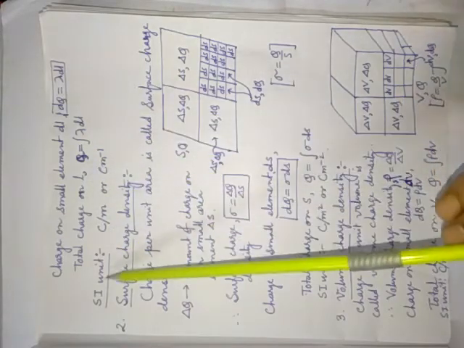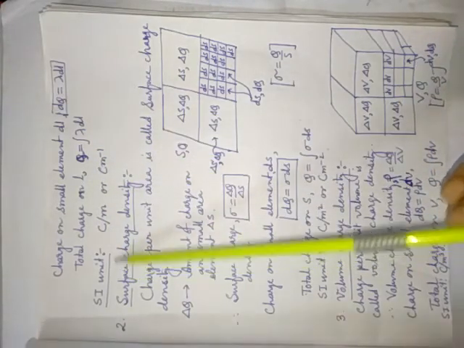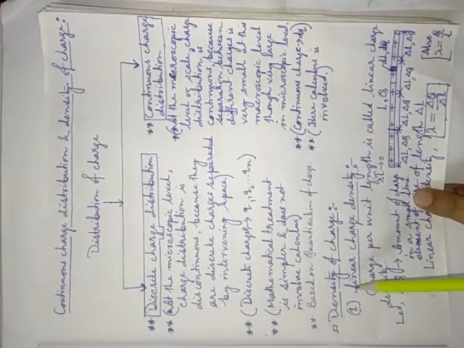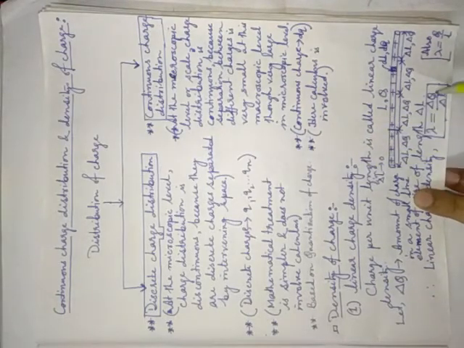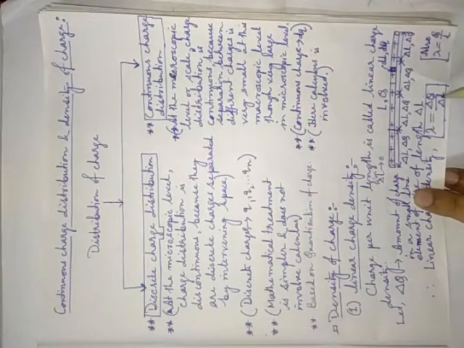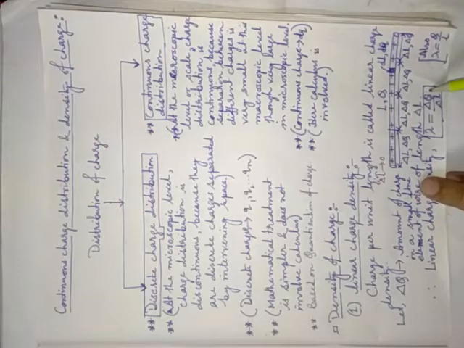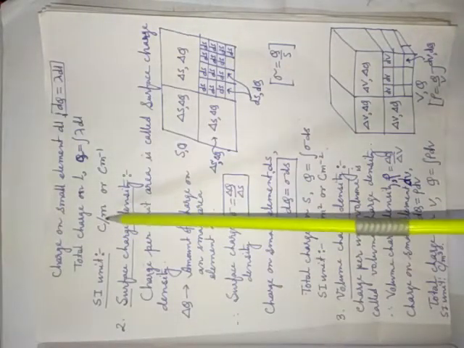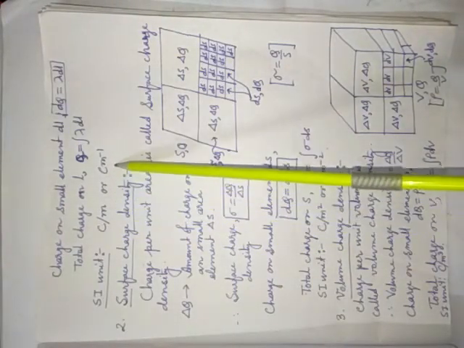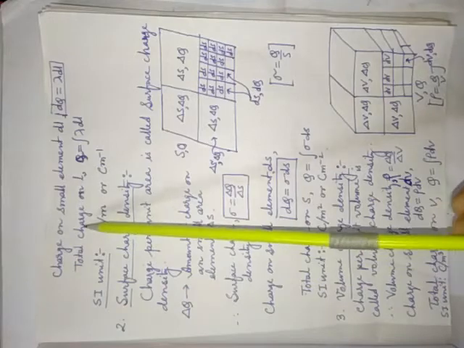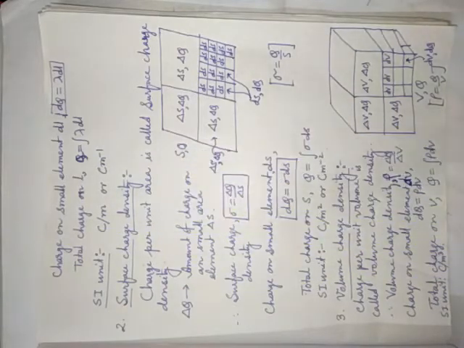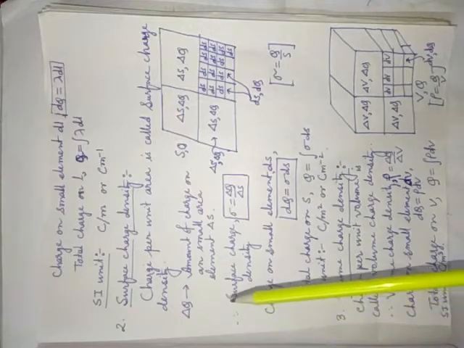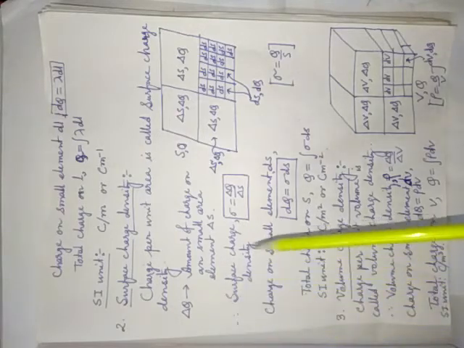Okay, and what is the SI unit of linear charge density? Since the formula is Q by L or delta Q by delta L, the SI unit of charge is coulomb, and the SI unit of length is meter. That is why it is coulomb per meter. You can write it this way or that way. Okay, this is the concept of linear charge density. For exam purposes it is not that important, but ultimately it will help you in small concepts. This is a sub concept.